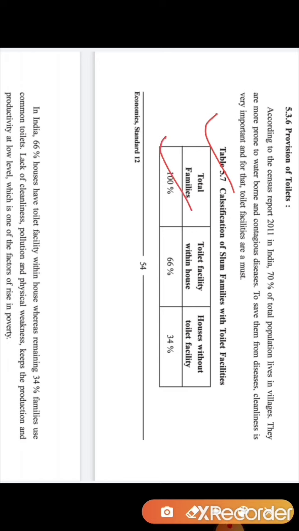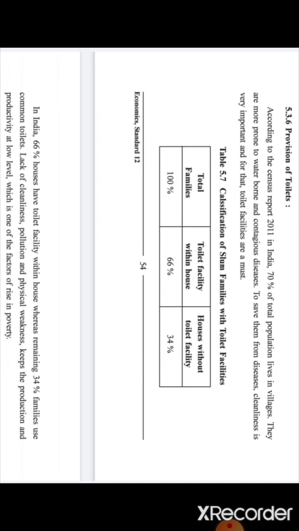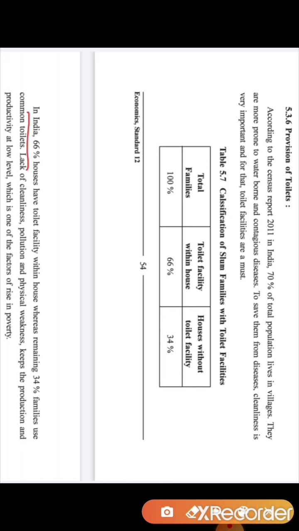Total families 100%, and from that, toilet facility within the house is 66%, and houses without toilet facility is 34%, which is quite high. In India, 66% of houses have a toilet facility within the house, whereas the remaining 34% of families are using which toilet? Common toilets.